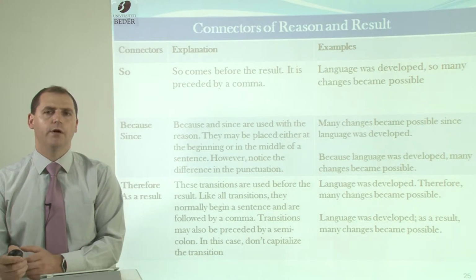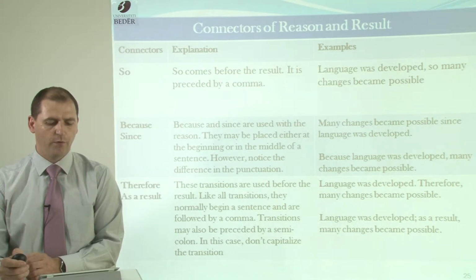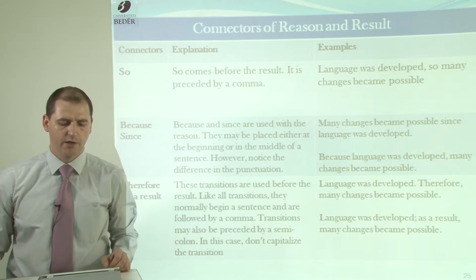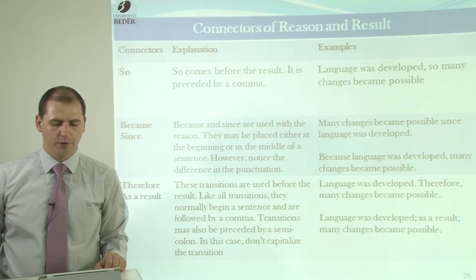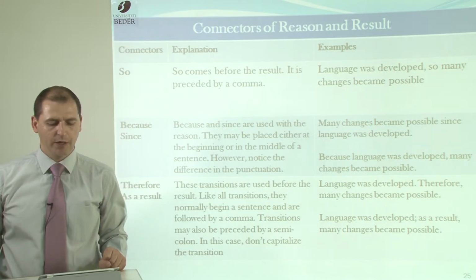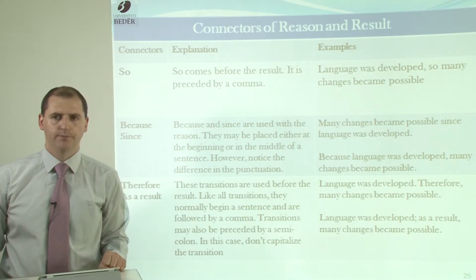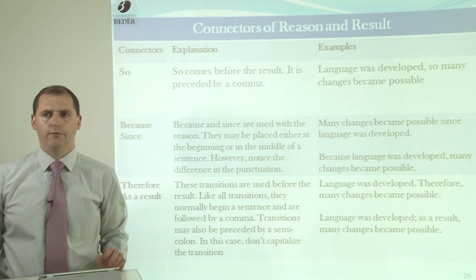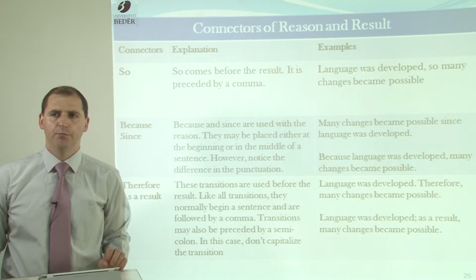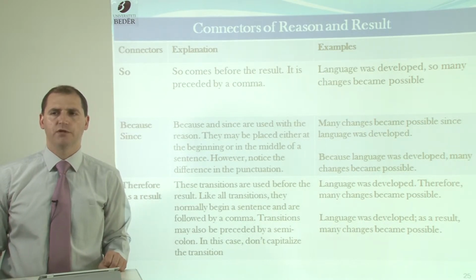Therefore, and as a result, these transitions are used before the result. Like all transitions, they normally begin a sentence and are followed by a comma. Transitions may also be preceded by a semicolon. In this case, we don't capitalize the transition. Language was developed. Have a comma, we have a full stop. Therefore, many changes became possible, and language was developed. As a result, many changes became possible.